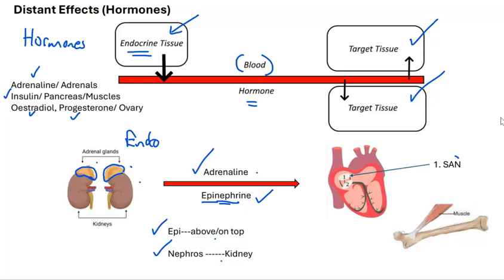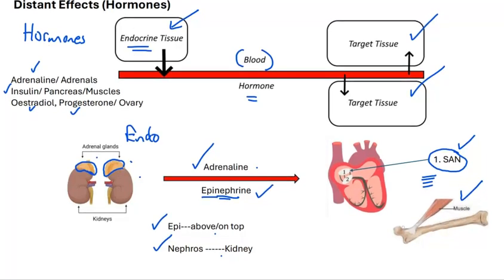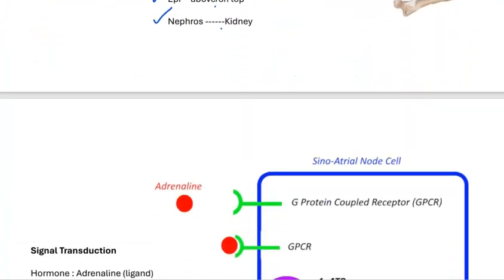And the target of adrenaline, well, there are multiple targets. One of those is the sinoatrial node of the heart. So perhaps you have studied the heart already, and you'll remember the regulation of heart rate and myogenic rhythm and the role of the sinoatrial node in generating the heartbeat. But adrenaline also has effects on muscle tissues as well. In this video, we're just going to focus on the sinoatrial node. So let's take a look at this in more detail.